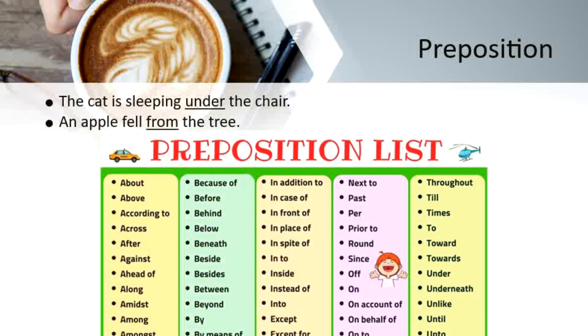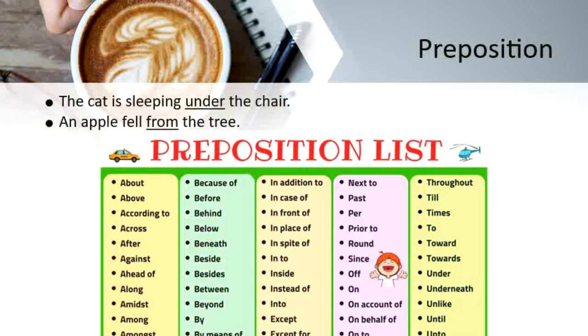Some common prepositions are above, across, among, as, at, beneath, between, by, for, from, in, into, of, on, to, under, with, and etc.